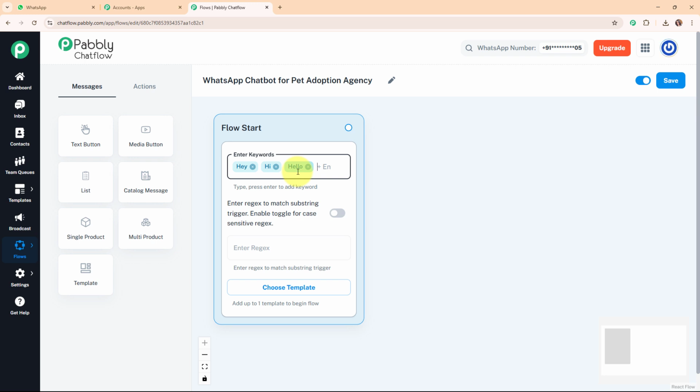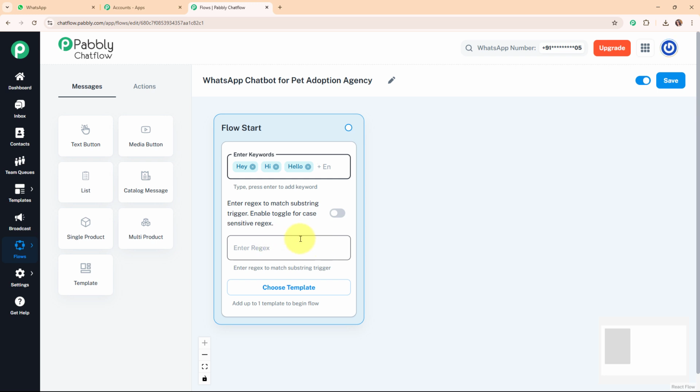But here people type messages in different ways. One person might say, I want to adopt a pet, while another might write, may I know about the pets available? So here instead of listing every possible variation, we can use regex, that means regular expressions, to create a smarter trigger. So the chatbot will detect common inquiry words regardless of variations or capitalization. And once the chatbot is triggered, it moves to the next step.